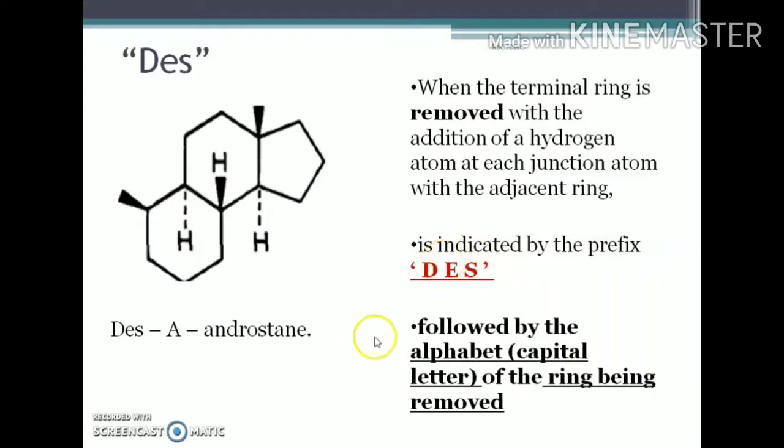So the naming is DES A androstane. We have to specify the name of the ring in capital letter: the term DES followed by the capital letter of the ring being removed. So this is DES A androstane. This means that ring A is absent from the androstane nucleus.